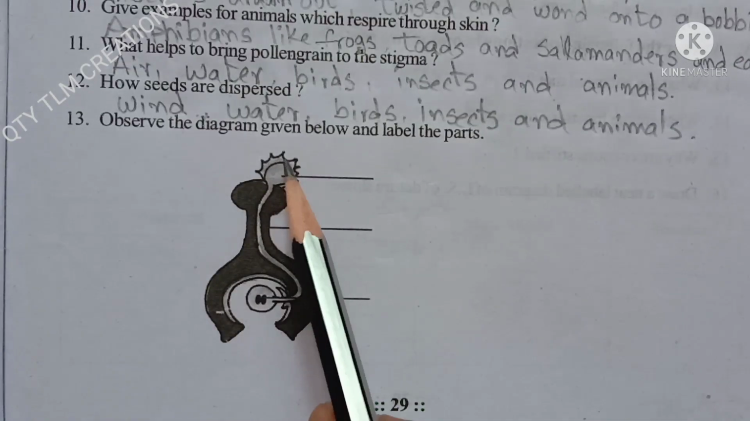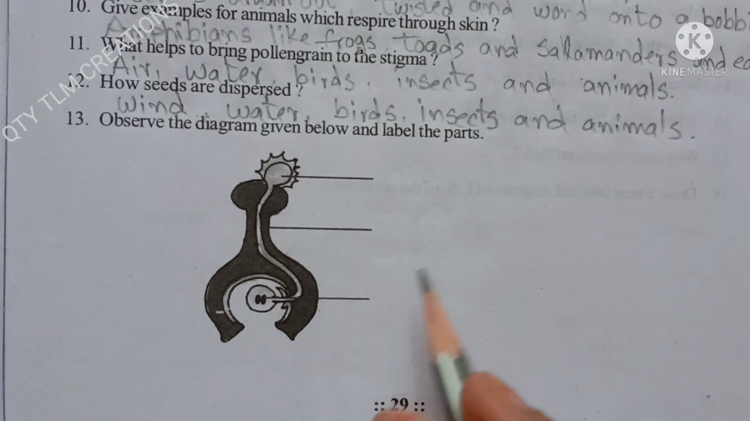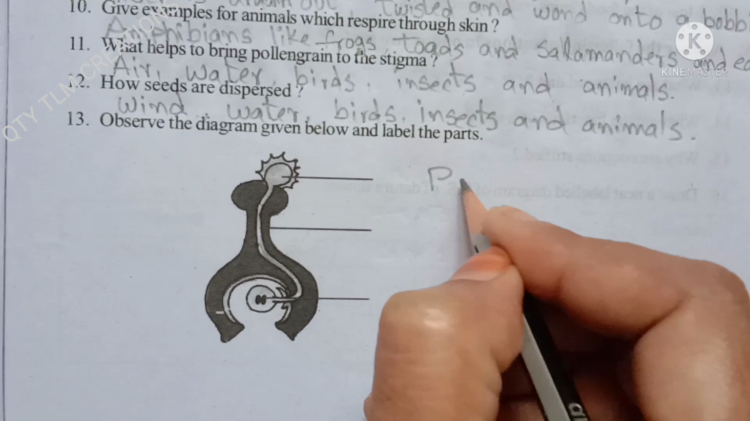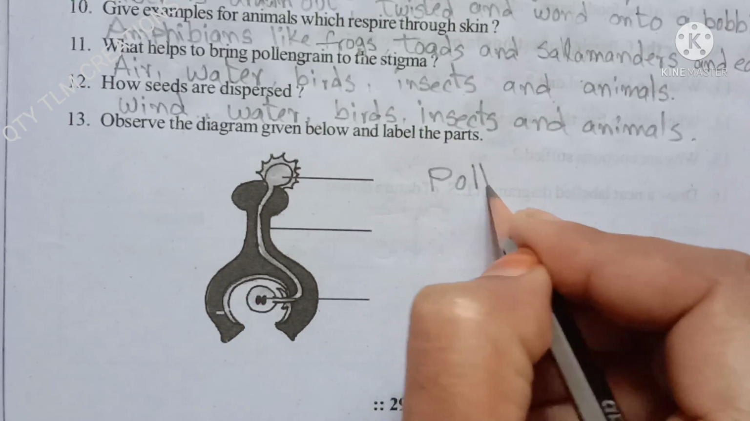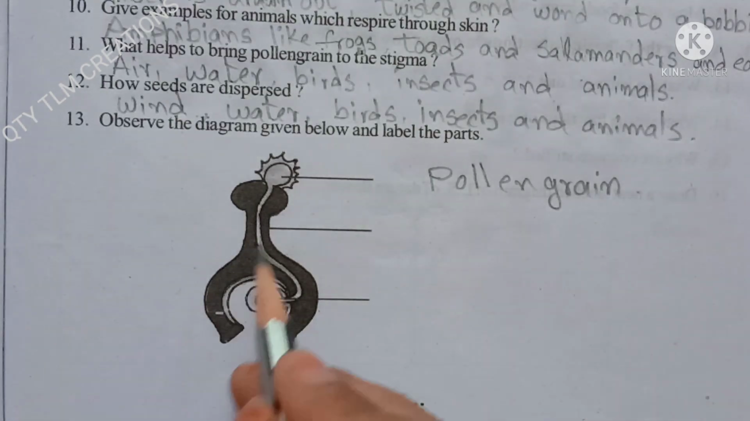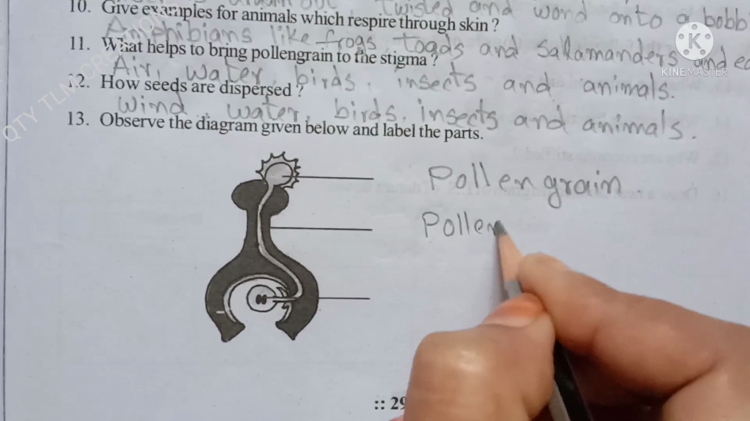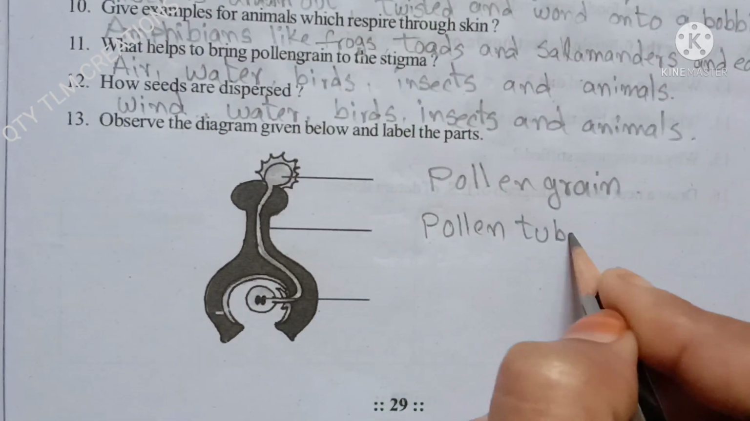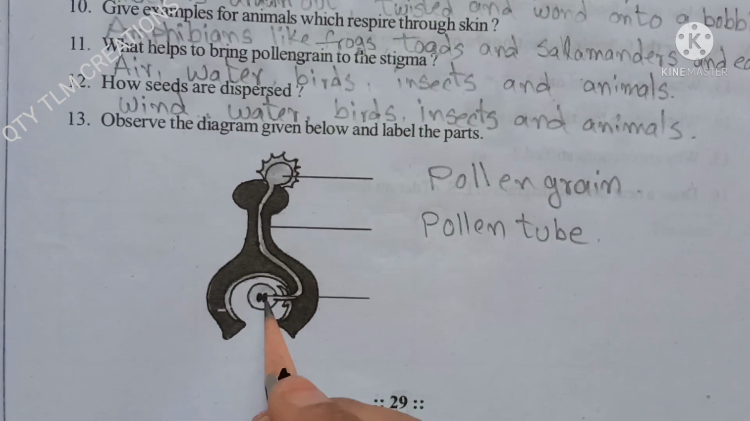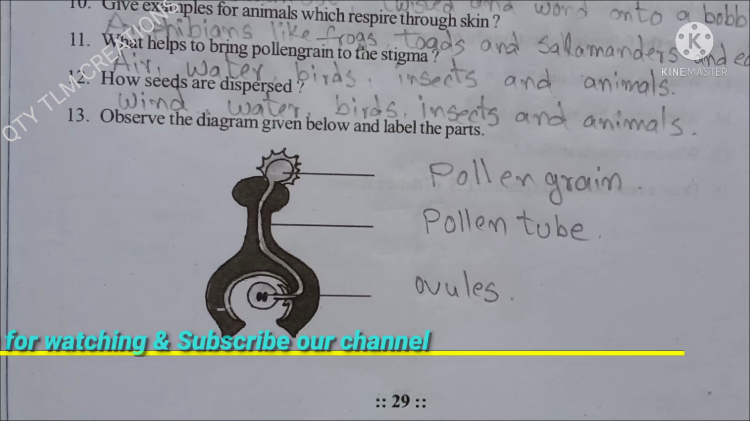Next, observe the diagram given below and label the parts. Yes, this one is pollen grain. And this is pollen tube. And this is ovule. Okay children, we will discuss another topic in another video.